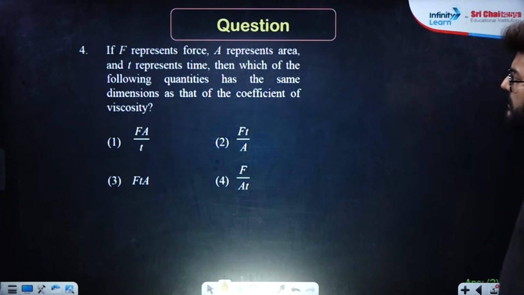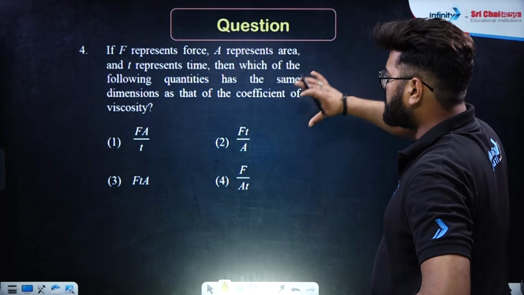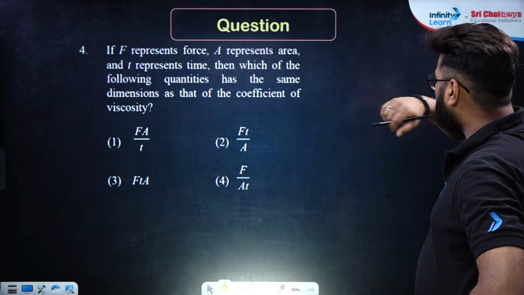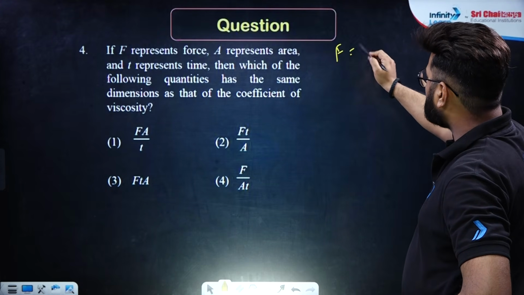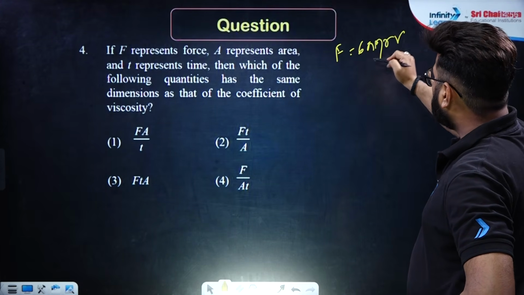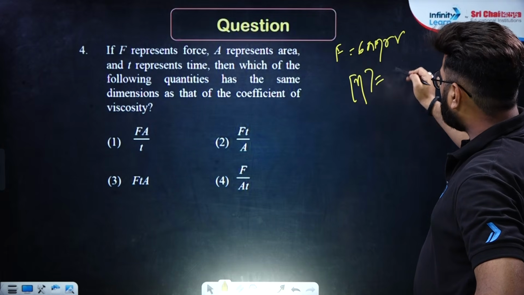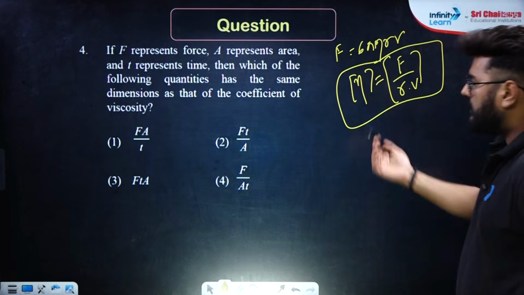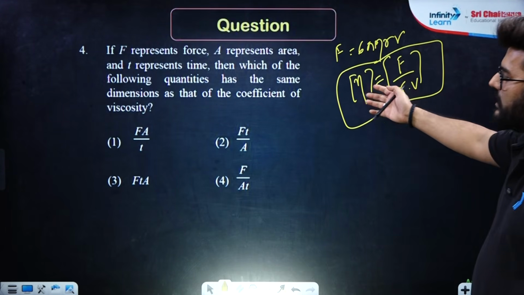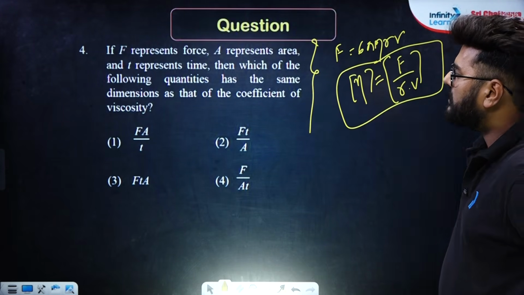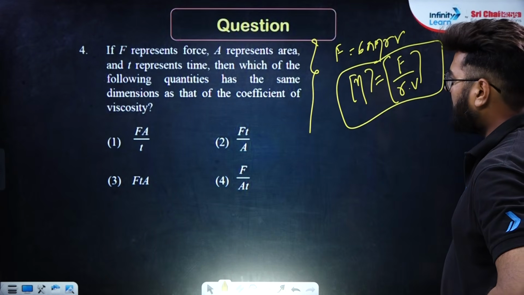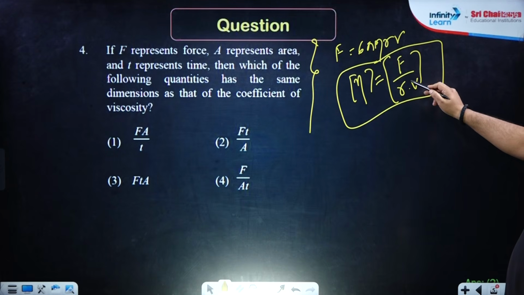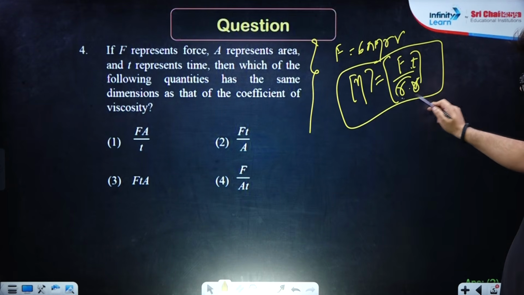If F represents force, A represents area, and T represents time, then which of the following quantities has the same dimension as that of the coefficient of viscosity? See, for the coefficient of viscosity, you can easily see F equals 6 pi eta R into V. Now, the dimension of eta can obviously be calculated. This will be equal to force upon R times velocity, if you are not remembering. Then after finding eta, you can very easily express it in terms of force, area and time. I hope there is no problem at all. To be frank, this velocity is again R into T. So Ft upon A.